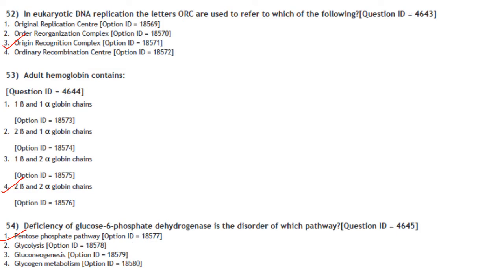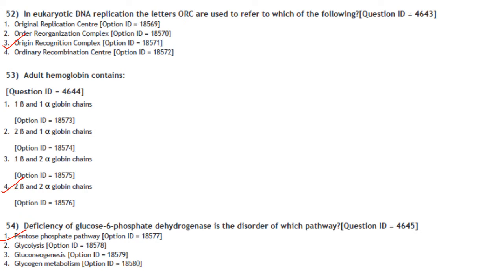Then in eukaryotic DNA replication, the letters ORC are used to refer to origin recognition complex. Answer is option 3. Then adult hemoglobin contains 2 beta and 2 alpha globin chains. Option 4 is the answer. It doesn't contain any gamma chains.